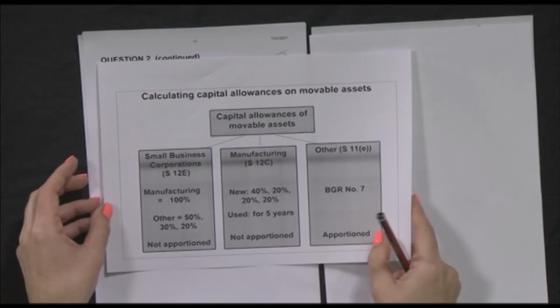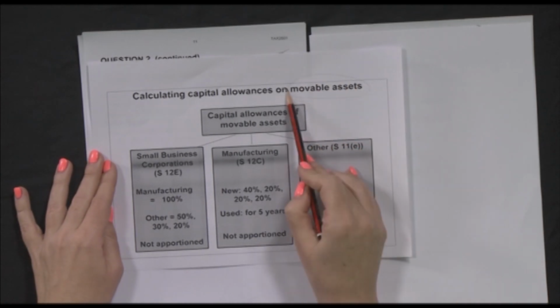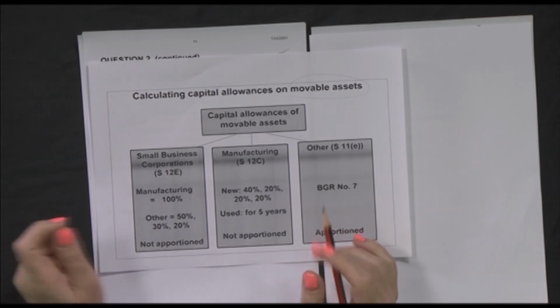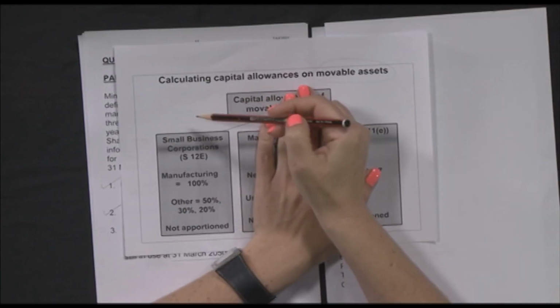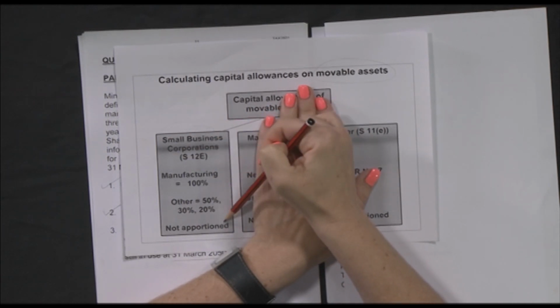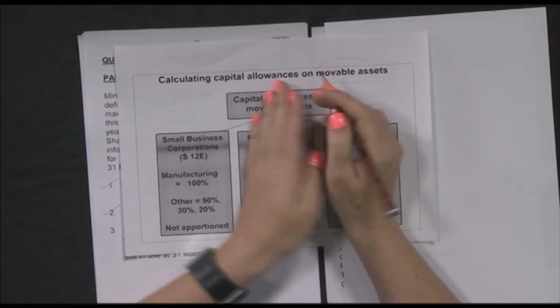Here is a summary that I did on movable assets and all the capital allowances applicable to movable assets. So we are looking at this column over here. We are looking at small business corporations and what allowances they get. On manufacturing assets, we get 100% straight away. So that means you buy the manufacturing asset and you write it off 100%. There you go. So you claim that as a full deduction. So it's a great incentive for the taxpayer.